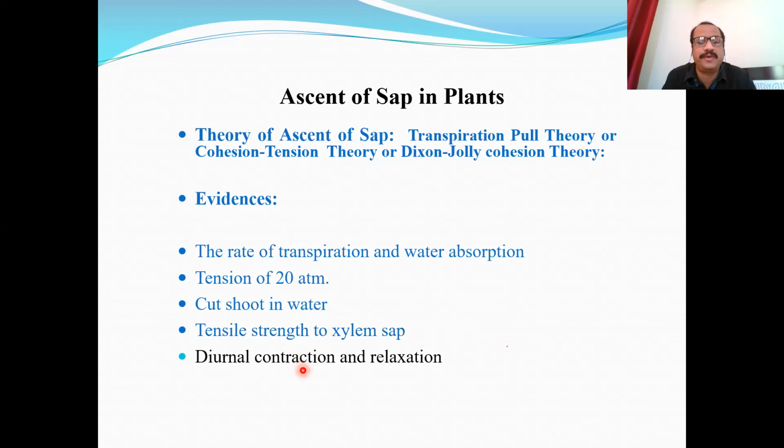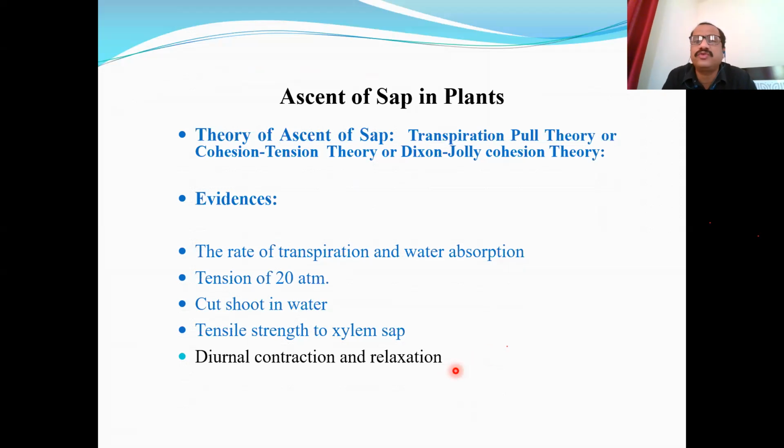There is a diurnal phenomenon called contraction and relaxation. When transpiration is there during daytime, the rate of transpiration is very high. There is ascent of sap due to this theory. What happens? Due to tension created on the water column, due to water loss, due to transpiration, there is a contraction of the xylem vessels, and therefore there is contraction of stem during daytime.